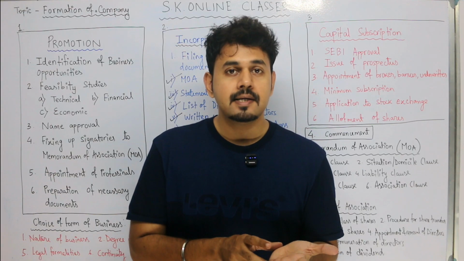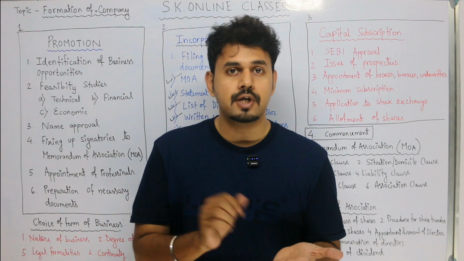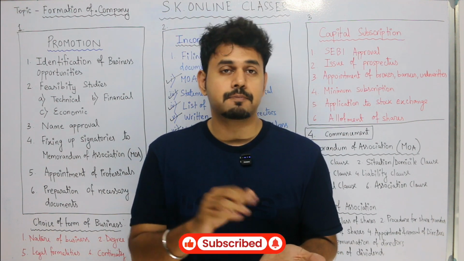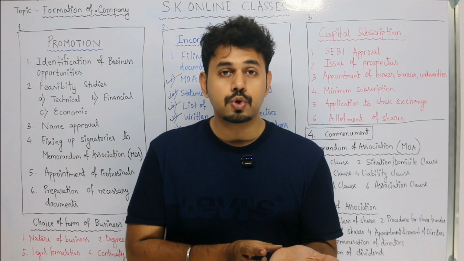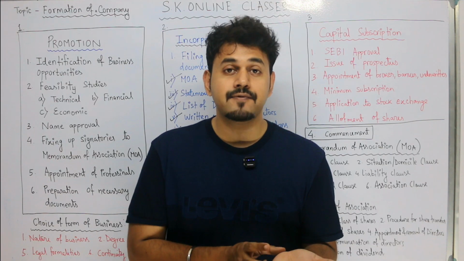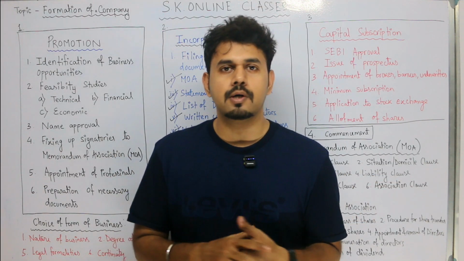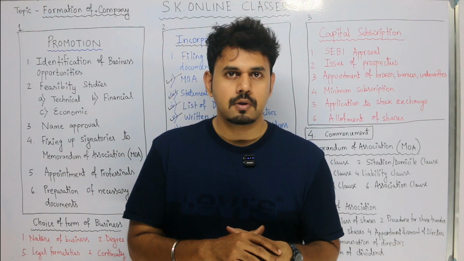Within 120 days, I have to get subscription for 9,000 shares. Because 10,000 shares I have issued, so 9,000 shares must be subscribed by the public within this 120 days. If I fail to do so, then within the next 10 days, that is within the 130th day, I have to return back all the money to the shareholders which I have collected. So this is minimum subscription.